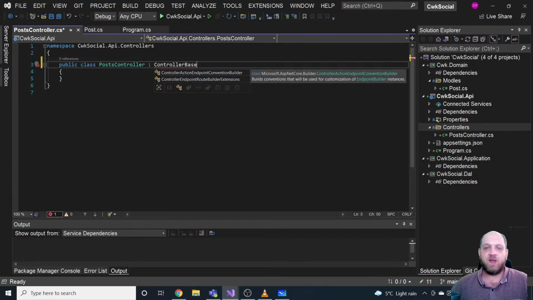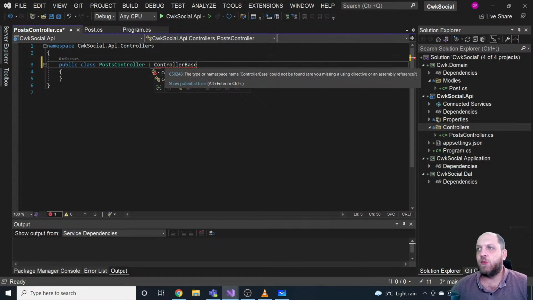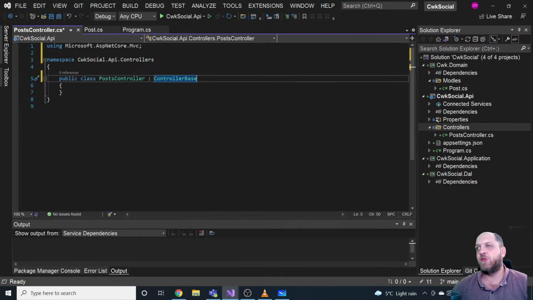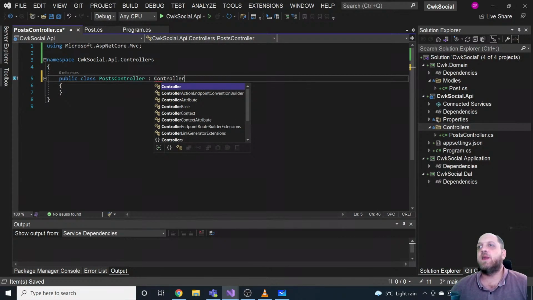And here, once again, there is a lot of discussion. Should we inherit our controllers from ControllerBase, or should we inherit our controllers from Controller? Now, the main difference between Controller and ControllerBase is that ControllerBase is a bare minimum of a controller. So it doesn't have view support. But if we inherit from Controller, then that also has view support.